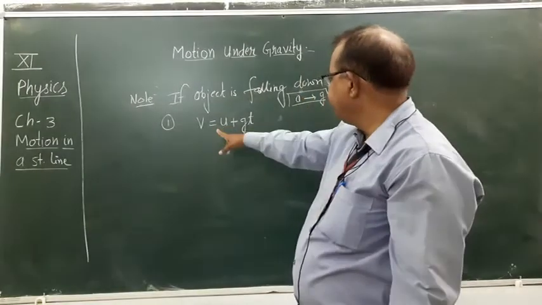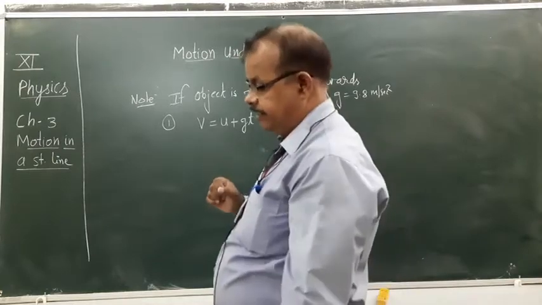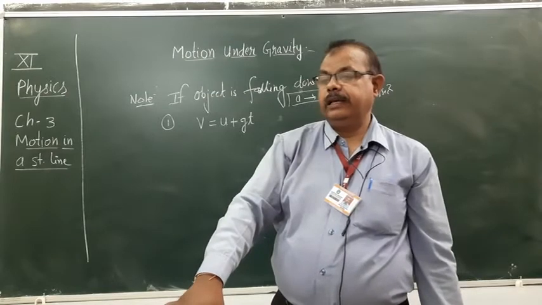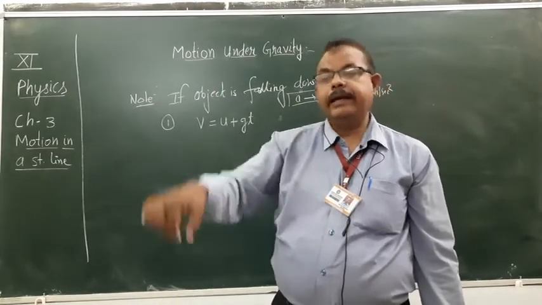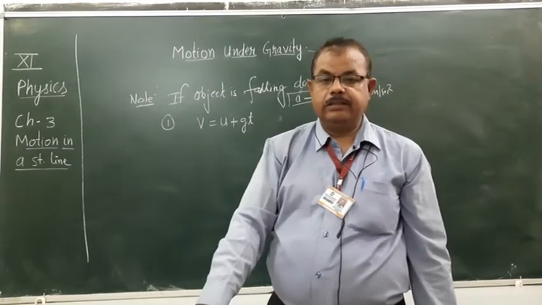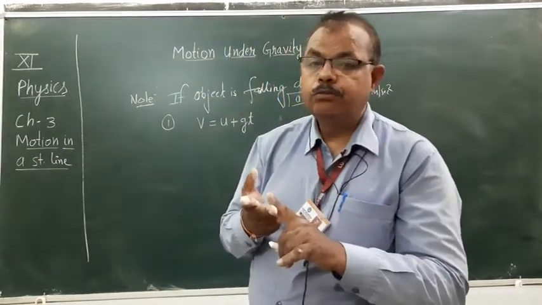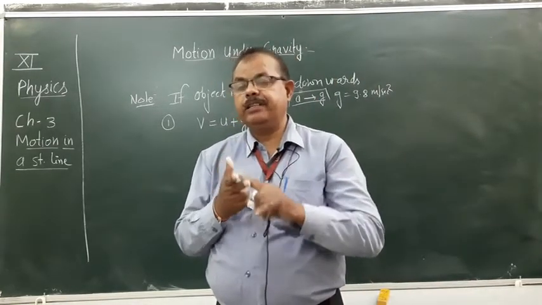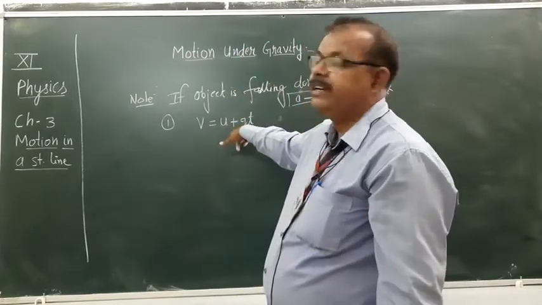So the equation will be v equals u plus gt, not minus gt. Actually when an object is falling downwards, the velocity of the object is downwards and acceleration due to gravity g is also towards the earth. So the direction of g and the direction of velocity are both the same. When they are the same, the plus sign is taken.